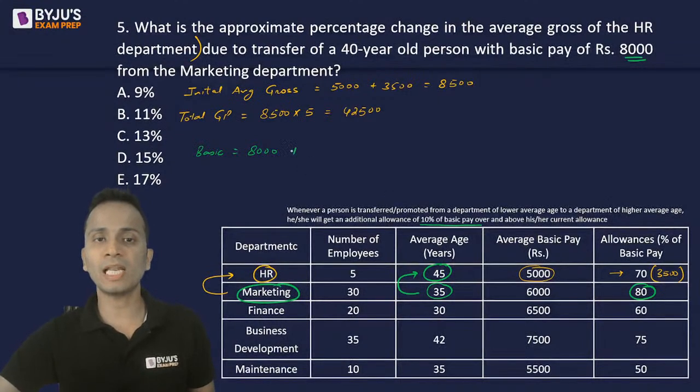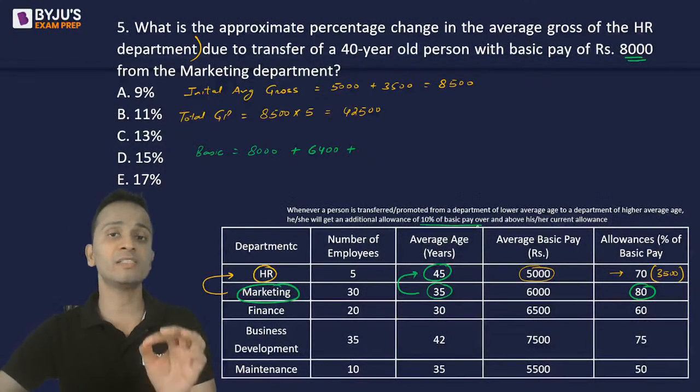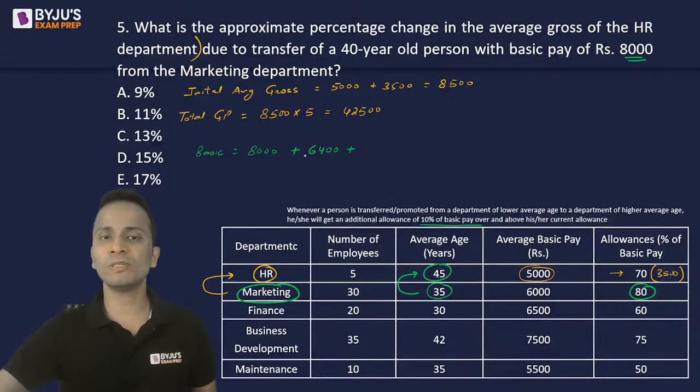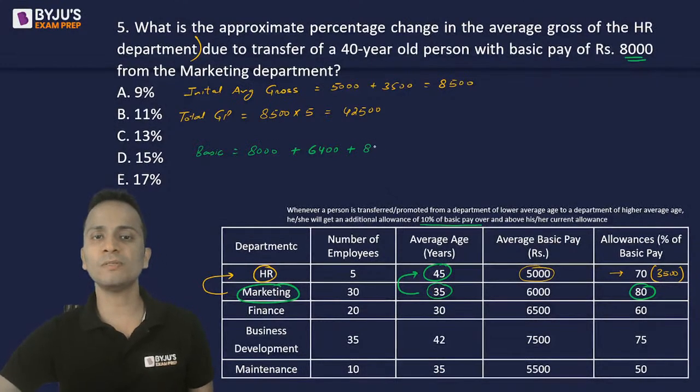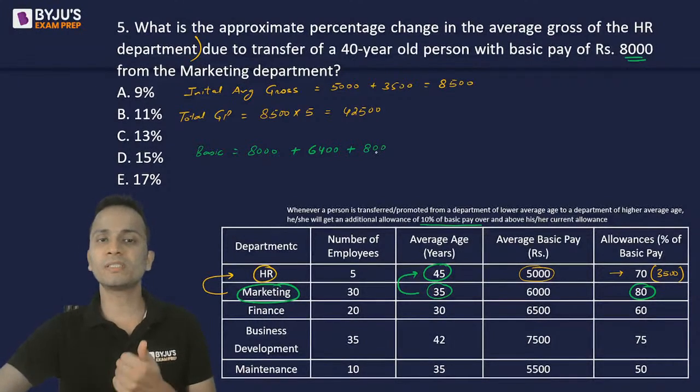So earlier his allowance was 6,400. Now he will get an additional allowance of 10 percent of basic pay over and above his current allowance. इसका basic pay कितना है? 8,000. So 10 percent of 8,000, he will get an additional 800 rupees allowance after the transfer.